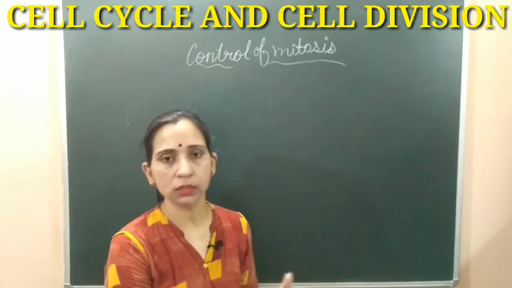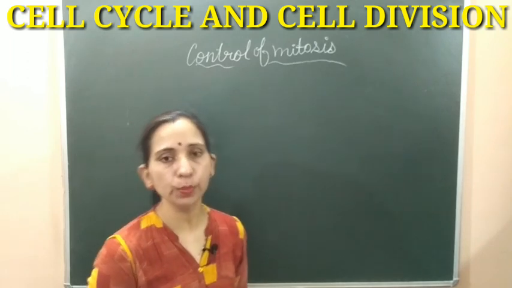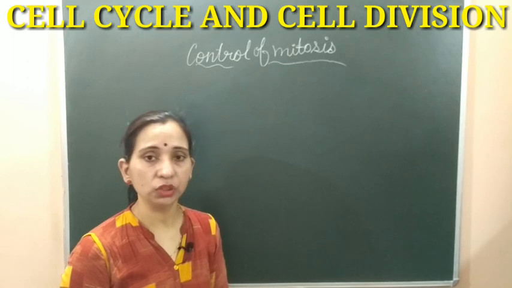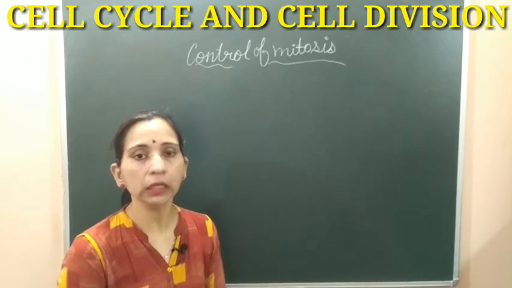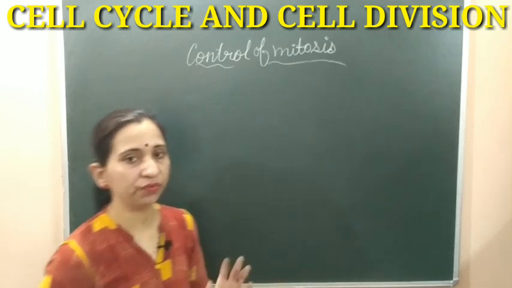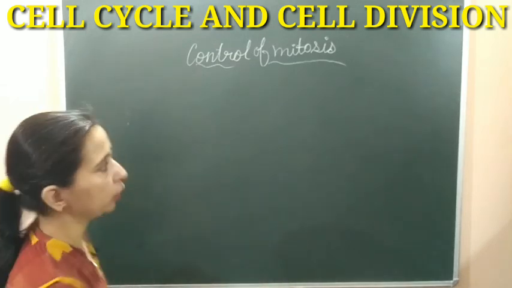But besides this genetic material, there are some factors also which are responsible for controlling the mitosis, or we can say that these are the factors which stimulate or give signals to the cells that it's time to do the mitosis division. So let's see what these factors are.